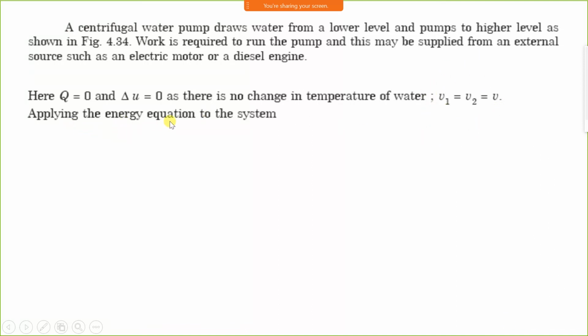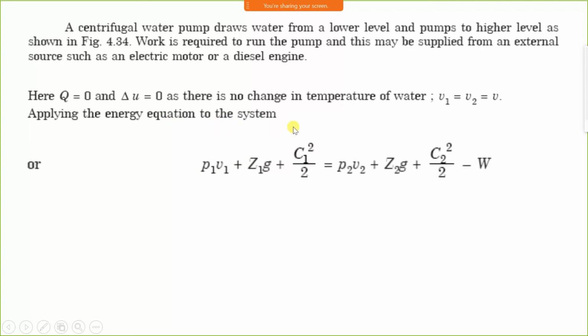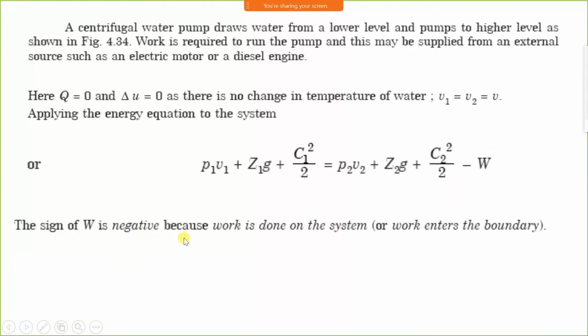Applying the steady flow energy equation: P1 V1 plus gZ1 plus V1 square by 2 is equal to P2 V2 plus gZ2 plus V2 square by 2. Here we have taken minus W because it absorbs the work. The work is negative because work is done on the system.